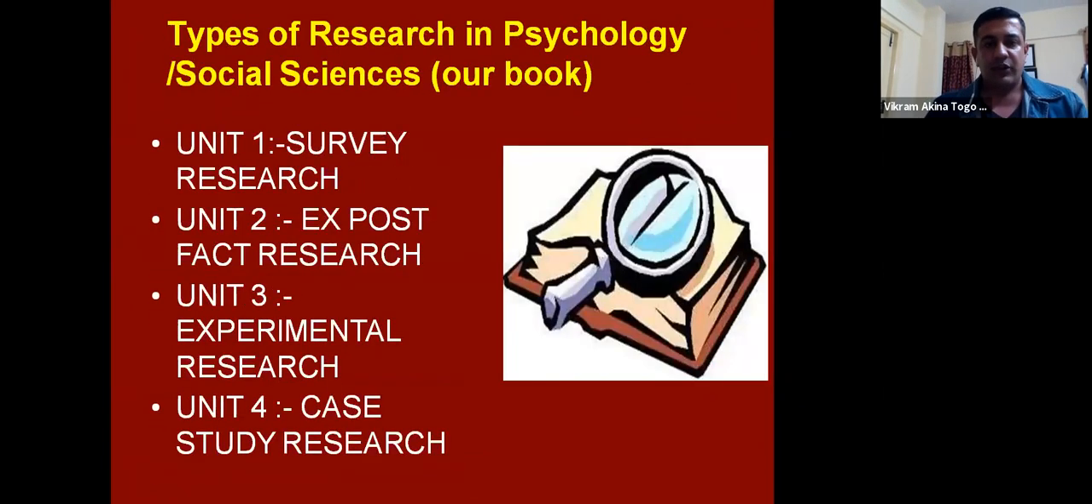Yeah. So after knowing this much about types of research, we should be clear about what we have to focus on in this particular subject as far as the syllabus is concerned: survey research, ex post facto research, experimental research, and case study research. So when we talk about survey research, the first step that is defined is what are the systematic steps that are followed in order to reach this research.